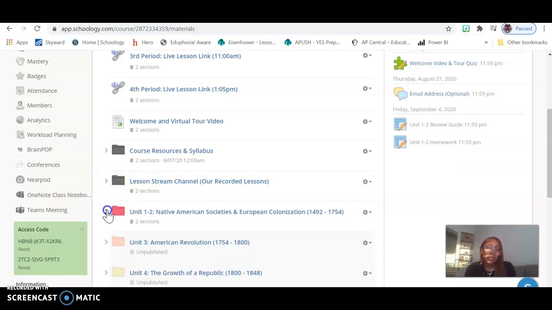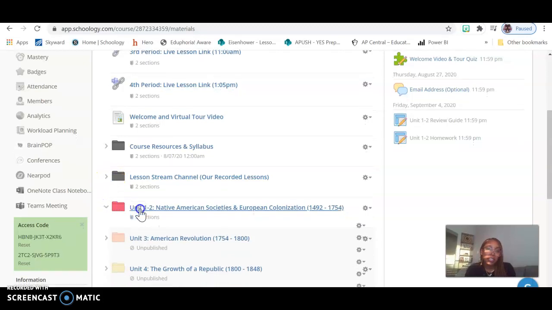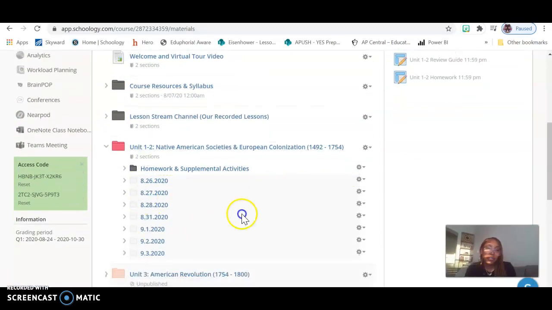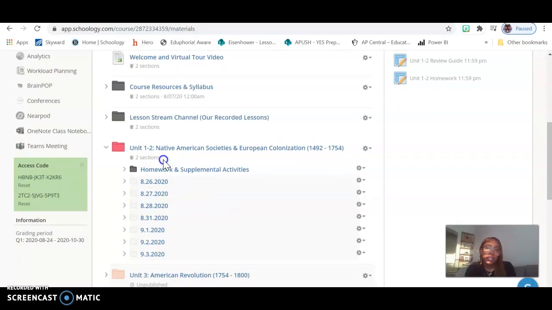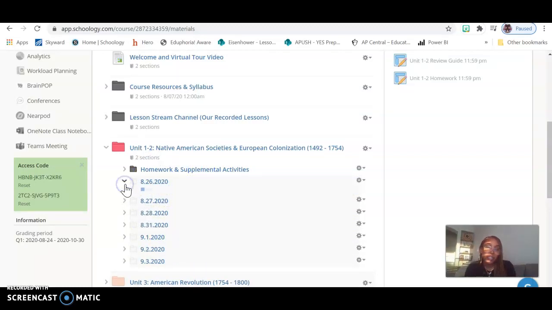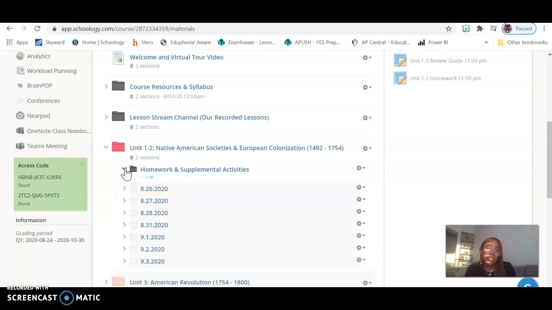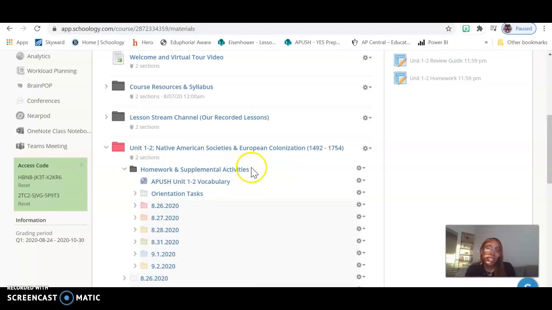The last folder you should see, other than our tutorials folder, is our unit folders. So each unit, our folders will always look like this. We'll always have the date of each lesson. Within those folders, you'll see a synchronous and asynchronous folder. And you'll always see the homework and supplemental activities folder.